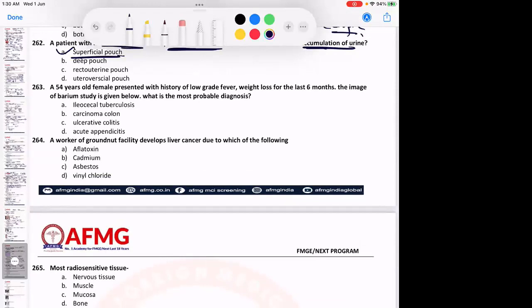A 54-year-old female presented with history of low-grade fever along with weight loss for the last 6 months. The image of barium study is given below. Here it is not given. What is the most probable diagnosis? So the image of the barium study, I'll draw it for you. It will appear something like this. I'm very bad with drawings nowadays. So it is this one. So what is this? Very good.